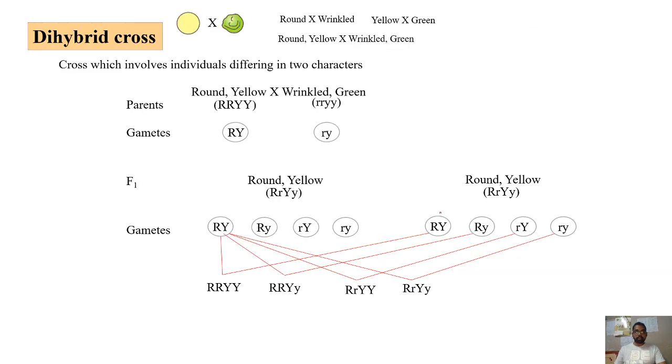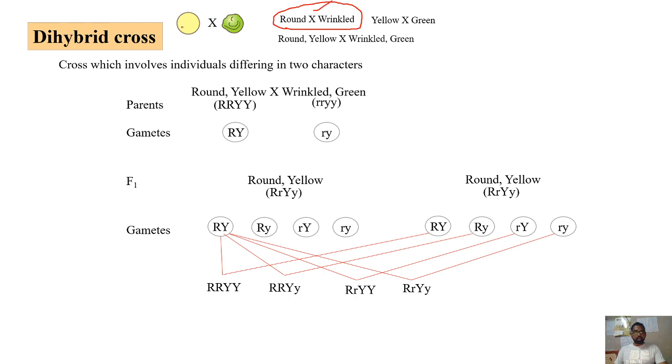Right, coming to the dihybrid cross, we understood that a monohybrid cross is the cross where only one pair of traits is considered. That is, one character is considered. But when it comes to the dihybrid cross, two pairs of traits, or two characters, will be considered. So when I take only round seed crossed with wrinkled seed, when I consider only the shape of the seed, this is round, this one is wrinkled. I am ignoring the color here. Then it will become a monohybrid cross.